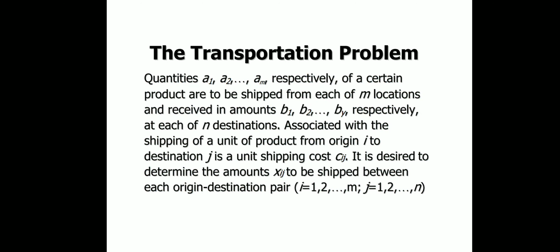Now the transportation problem. Quantities A1, A2 and Am respectively of a certain product are to be shipped from each of m locations and received in amounts B1, B2, Bn respectively at each of n destinations. Associated with the shipping of a unit of product from origin i to destination j is a unit shipping cost Cij. It is desired to determine the amounts xij to be shipped between each origin-destination pair, that is i is equal to 1 up to m, j is equal to 1 up to n.